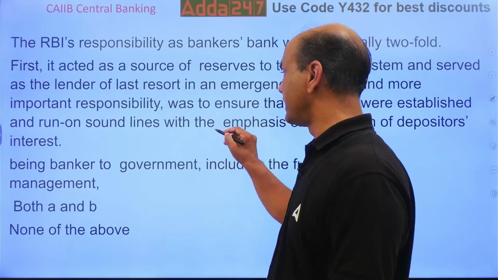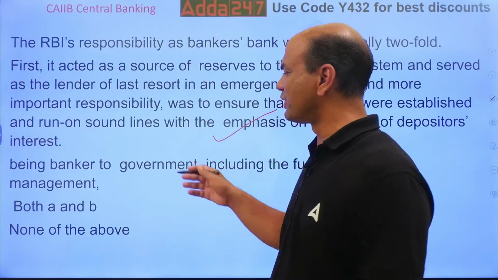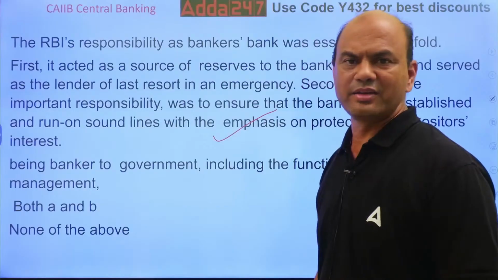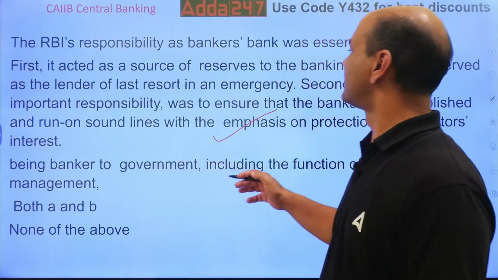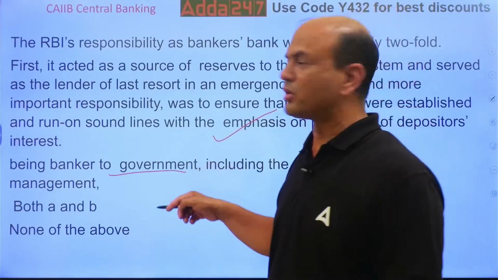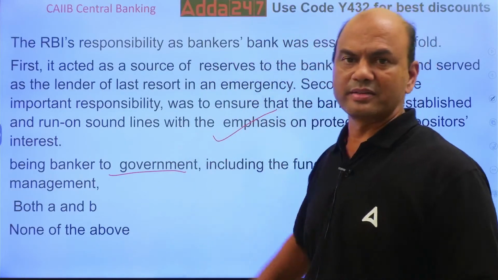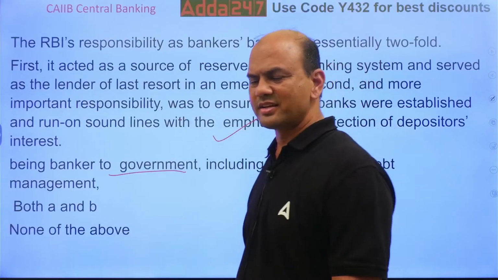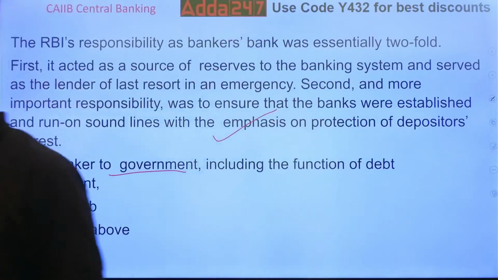Next, this is A. So A is obviously true. Don't even read B and C and D. This is banker to government. So this is a different function. Banker to government is not related to banker's bank. So answer is A, isn't it? Answer is obviously A.